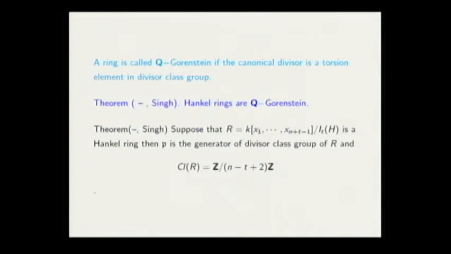So as the divisor class group has finite order, we know what the anti-canonical divisor is, and we get interested to study the anti-canonical cover of the ring. And why is it interesting? It is interesting because sometimes to study the singularity of the ring, we can study the singularity of the anti-canonical cover, and if we can show that the anti-canonical cover is Gorenstein, actually they have the same singularity.